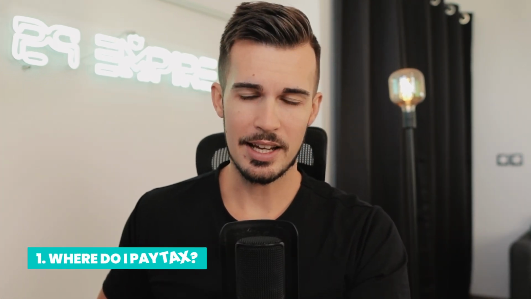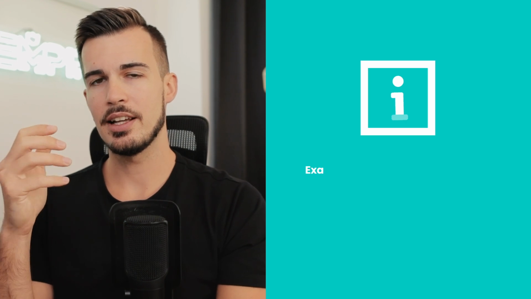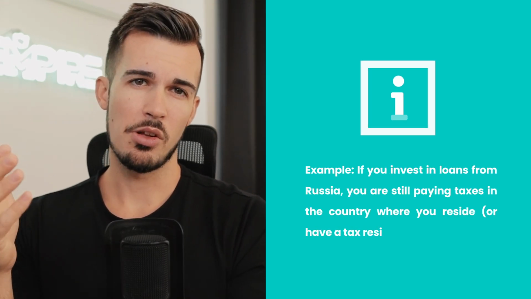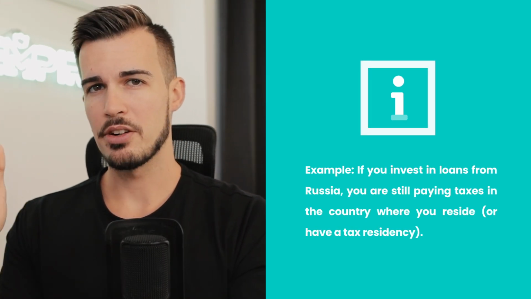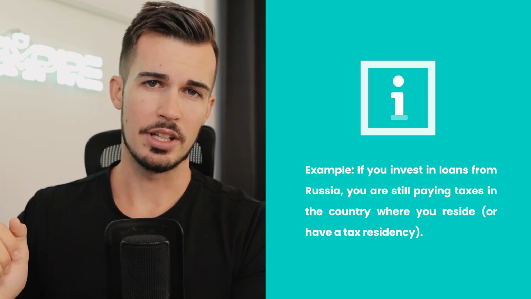Right off the bat, there are two things that you should know about paying taxes from your P2P investments. The first is that you always pay taxes from your P2P earnings in the country where you are officially a tax resident if you invest as a private investor. There are a few exceptions that I will mention later on, but the main point to understand is that it doesn't matter where the loans are being originated. You always pay your taxes in the country where you're officially a tax resident.